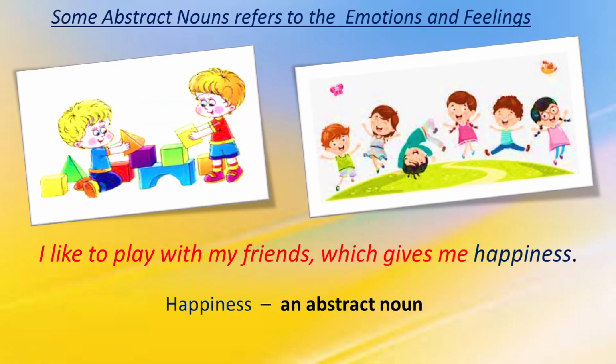Let's see the examples of abstract noun. I like to play with my friends, which gives me happiness. Here the word happiness refers to emotion and feelings. You cannot touch the word happiness and cannot see it. You can only feel it. So the word happiness is an abstract noun.